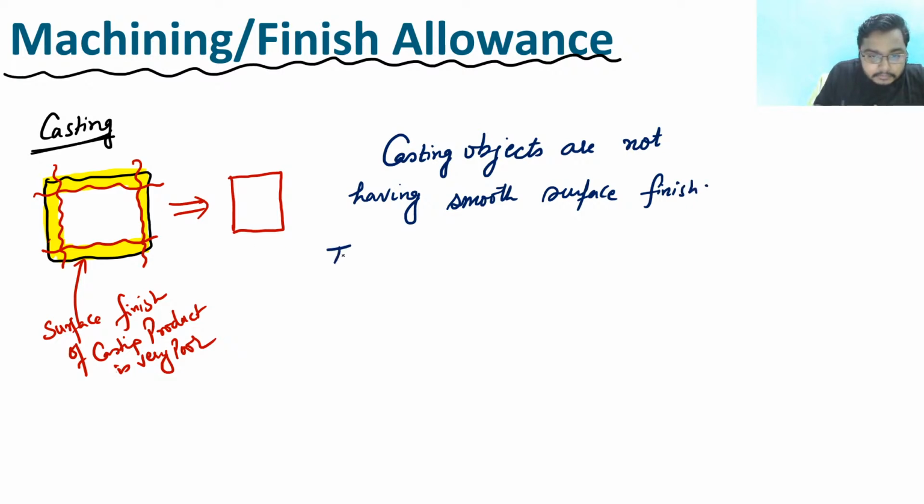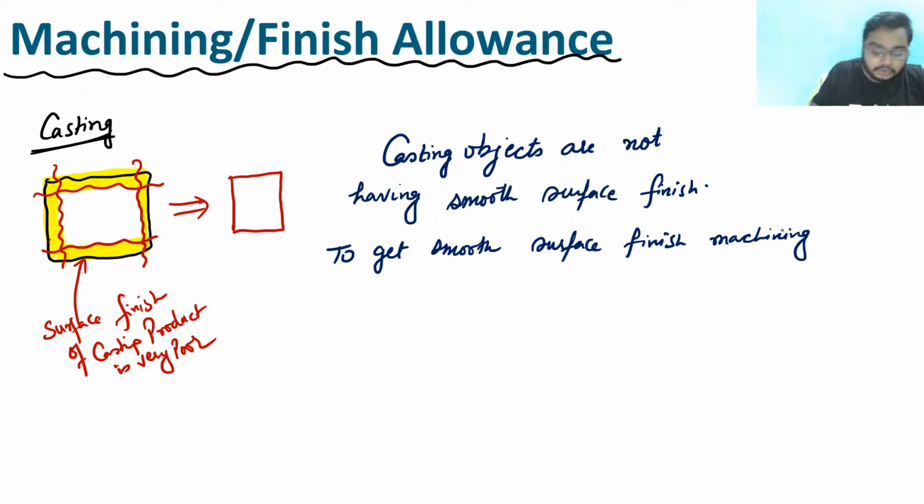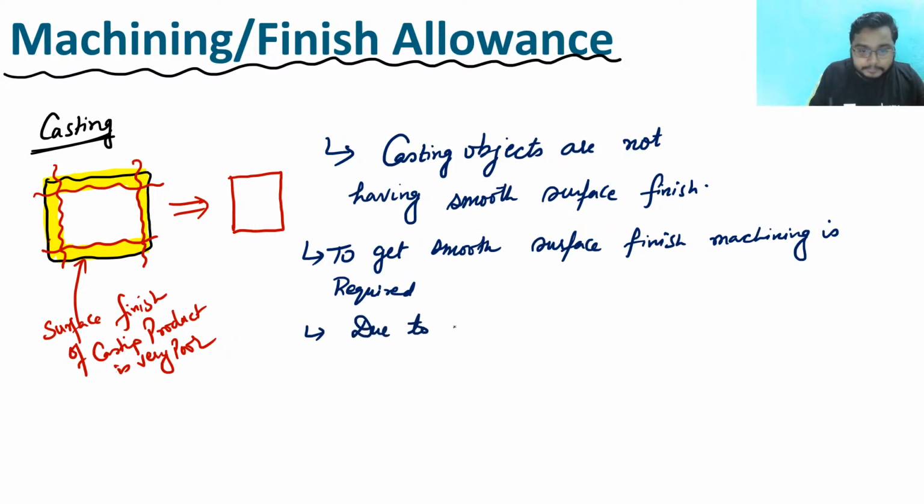So to get a smooth surface finish, machining is required. This is the thing that we have seen, right? Because casting objects are not having a smooth surface finish, and hence to get a smooth surface finish, machining is required. And due to machining,